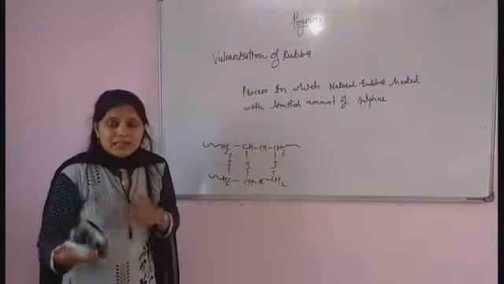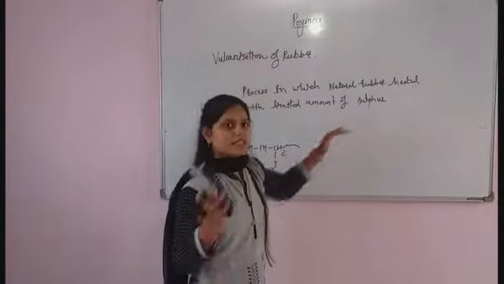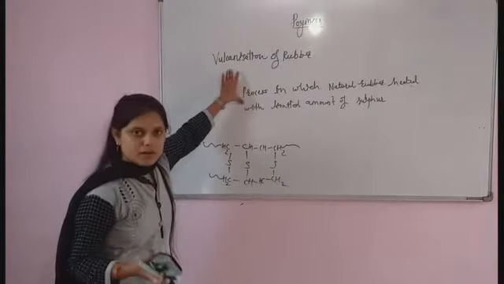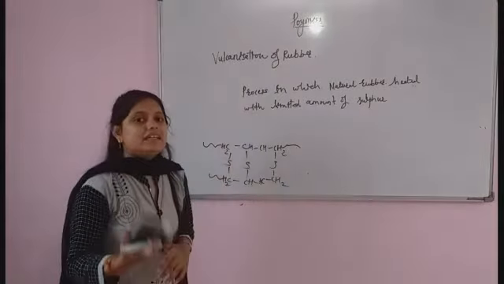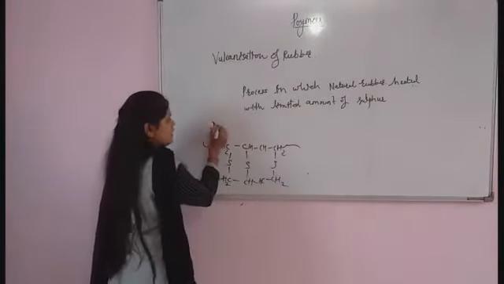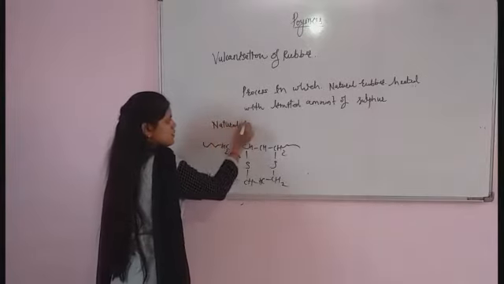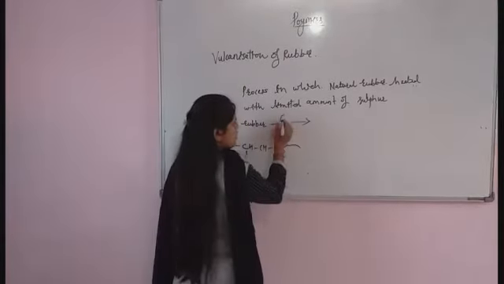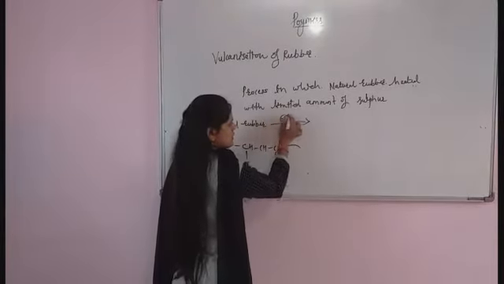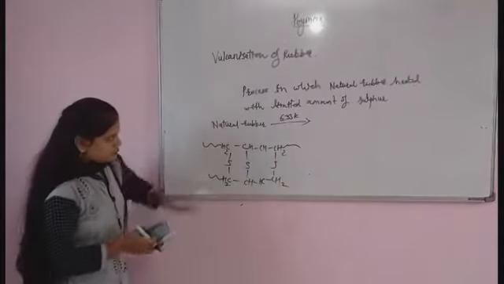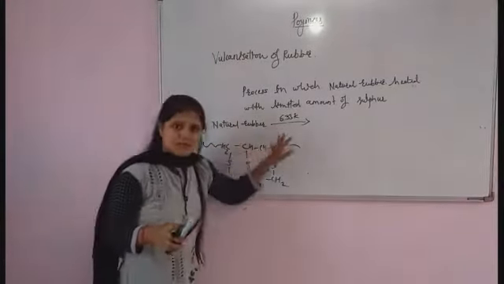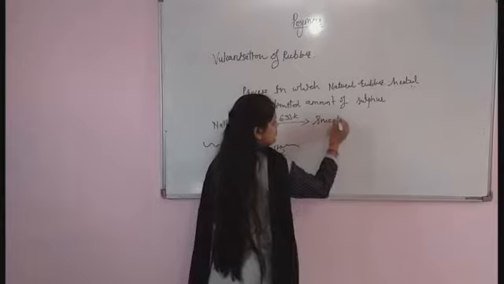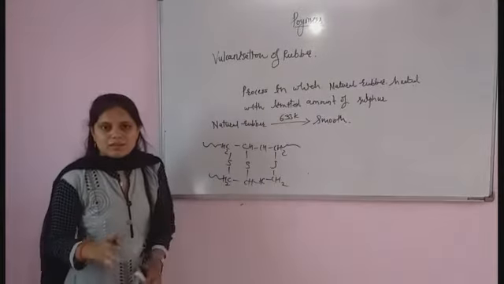It is a process where the natural rubber is heated with a limited amount of sulfur, called vulcanization of rubber. Okay, if I take natural rubber and heat it to a high temperature, up to 633 Kelvin, the rubber will be smooth. Whatever rubber is formed, that rubber will be smooth.